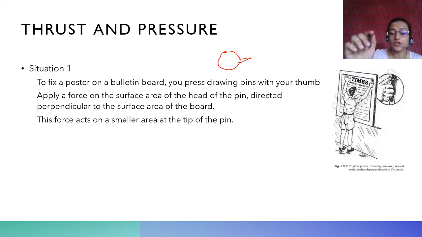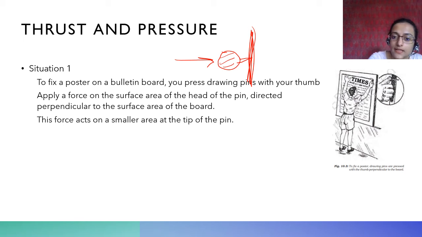So how does this work? You put pressure like this, and this pressure is perpendicular to the surface of the billboard, acting in this direction. You are putting force on this entire big surface, but this force acts from this small point.